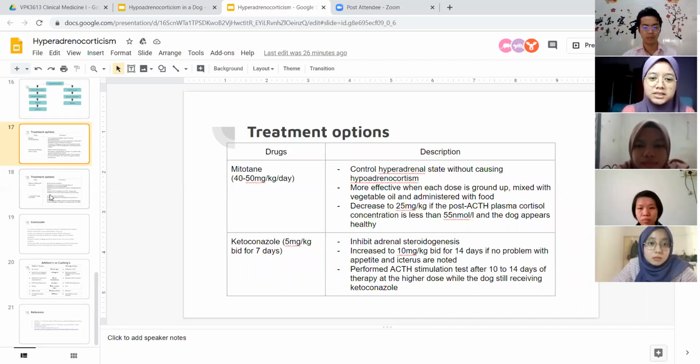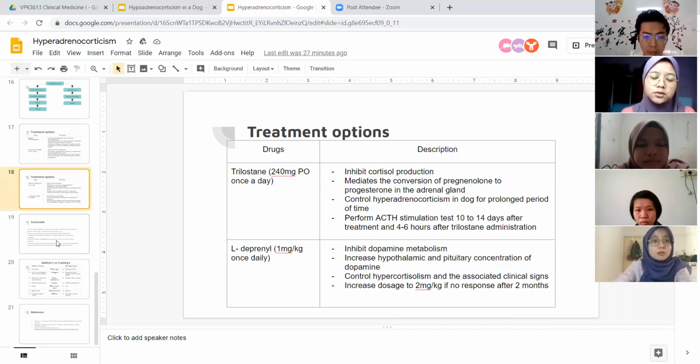the dog appears healthy. For ketoconazole, 5 mg per kg BID for 7 days, it inhibits adrenal steroidogenesis. Increase the dosage to 10 mg per kg BID for 14 days if no problem with appetite and icterus are noted. Perform an ACTH stimulation test after 10 to 14 days of therapy at the higher dose while the dog is still receiving ketoconazole.